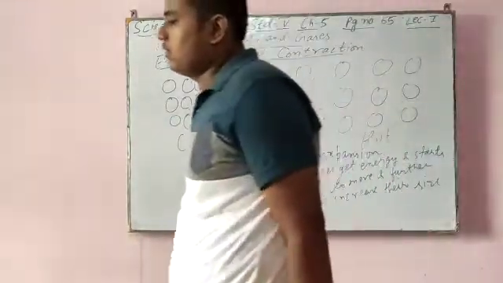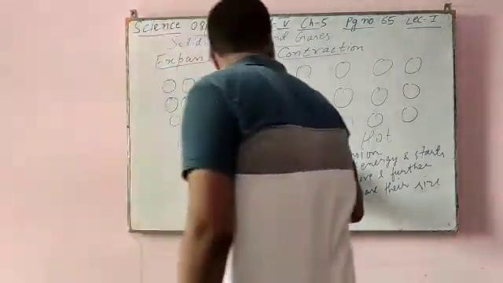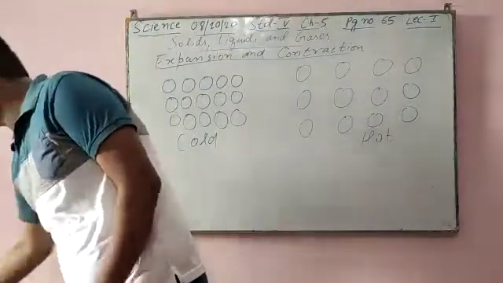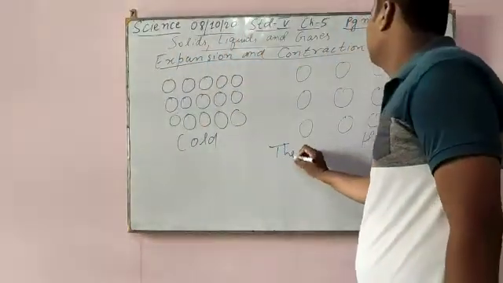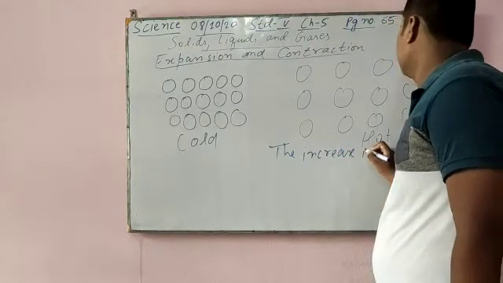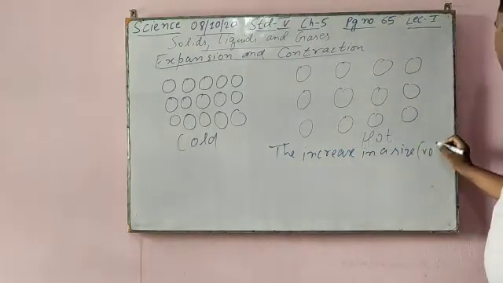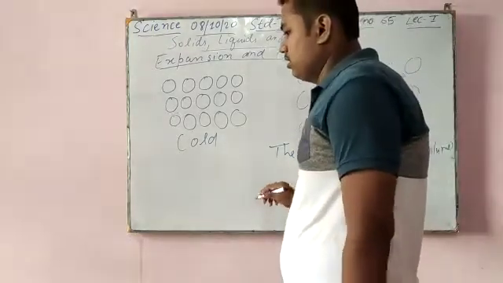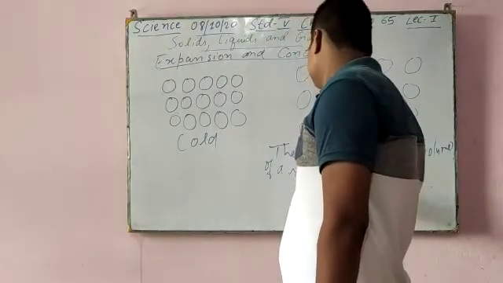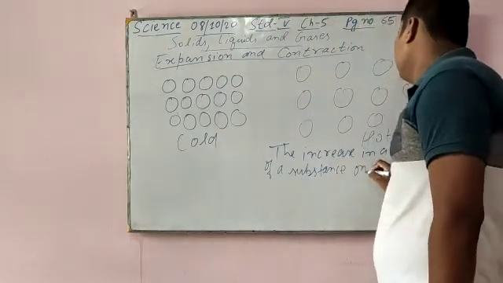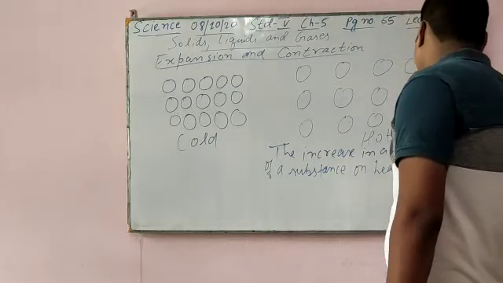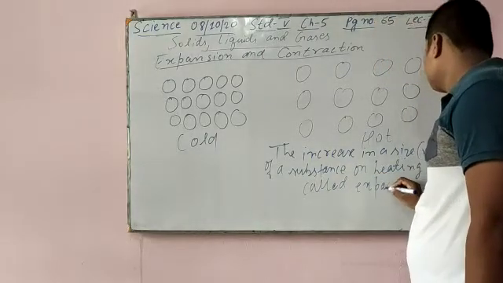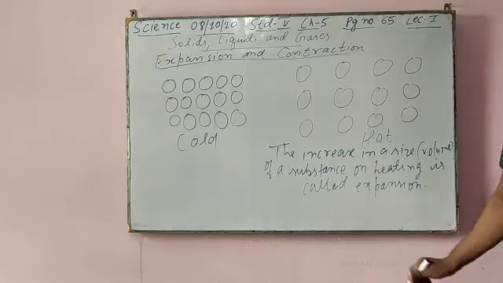The increase in the size, that is volume, of a substance on heating is called expansion.